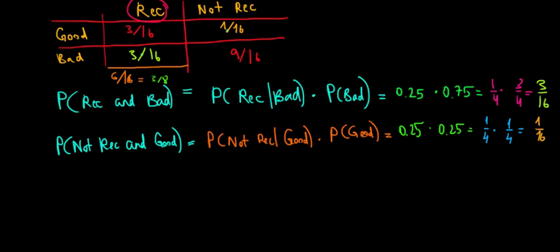Let's add the probabilities for the not recommended cell over here to calculate the total probability of not recommending a movie. That's 1 over 16 plus 9 over 16. That's equal to 10 over 16. And if we simplify this fraction by 2, that's equal to 5 over 8. Now 3 over 8 plus 5 over 8 gives us 8 over 8, which is indeed the total probability. So this is equal to 1 in total. That works out very smoothly.